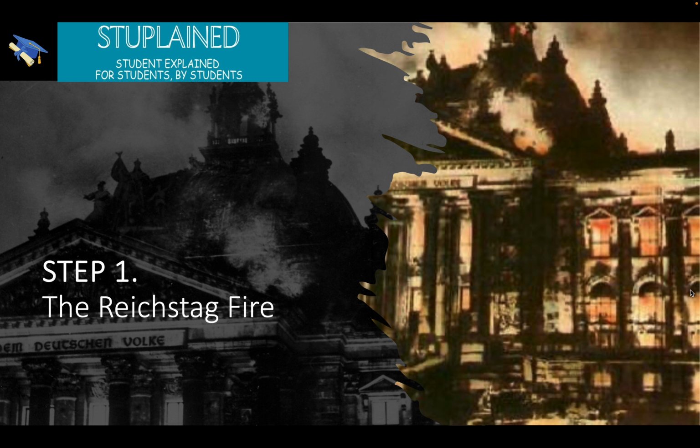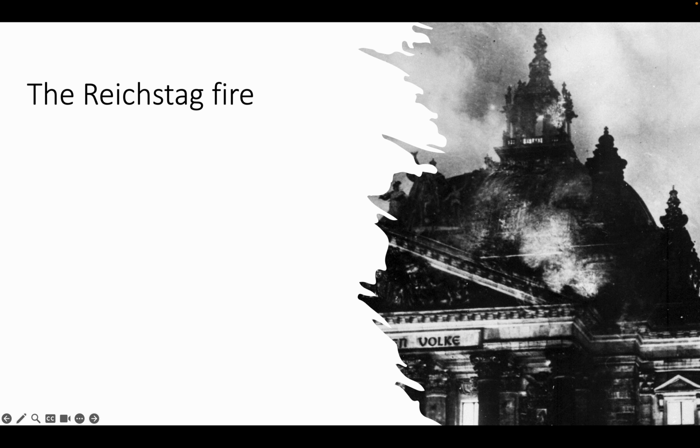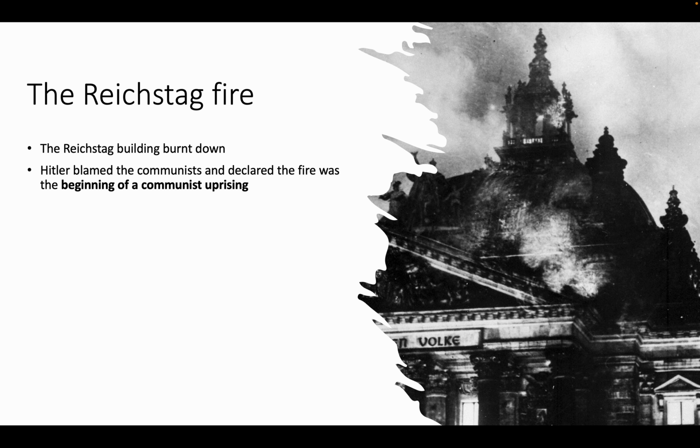So, step one into doing this, part of a 5-step plan, we will cover them in coming videos, was the Reichstag fire. So we're in February of 1933, and we're looking at the Reichstag fire. The Reichstag building had burnt down, and Hitler had blamed the communists and declared the fire was the beginning of a communist uprising.